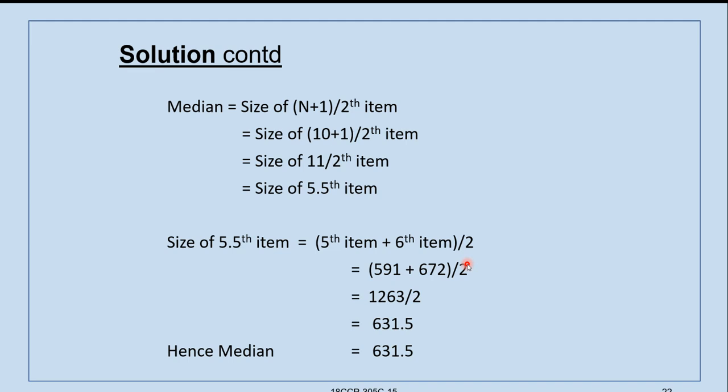Middle point of the central values, that is fifth and sixth. That is 591 plus 672 divided by 2. That is 1263 by 2, which gives 631.5. Hence, median is 631.5.